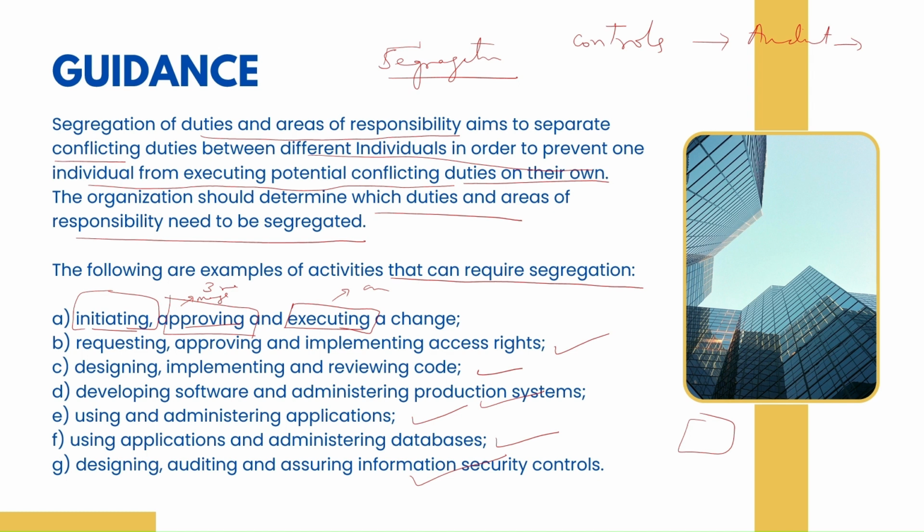A third party will come and perform the audit. Why is that? So that there is segregation of duties. You cannot say, okay, we have controls and we have a person who is ISO certified, and he alone is going to audit us. No, that is not going to work. ISO standards clearly say that a person who designs and implements should be different, and the person who audits the controls will be different.